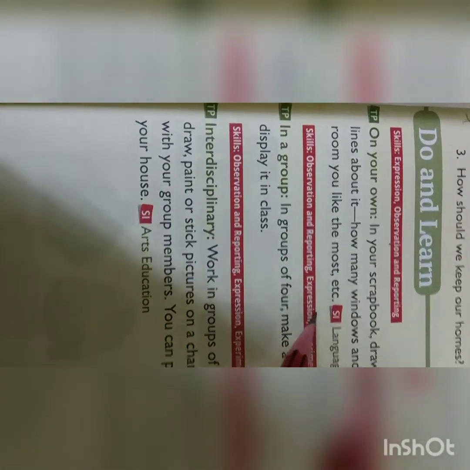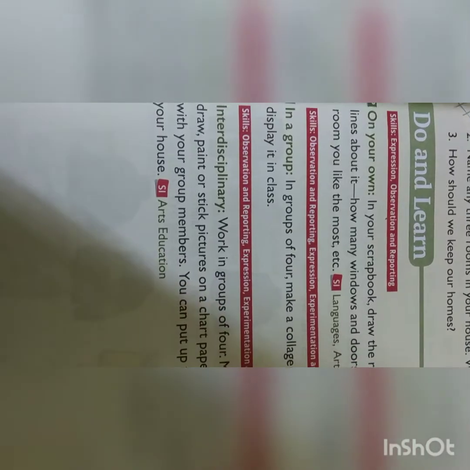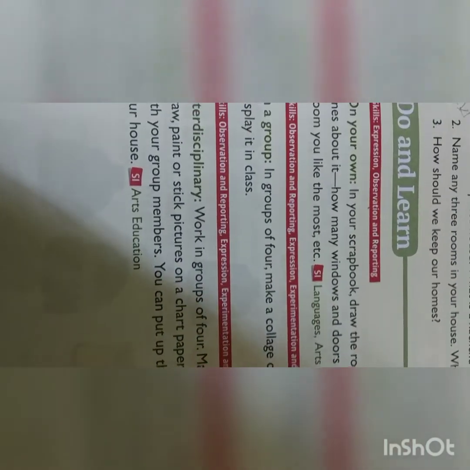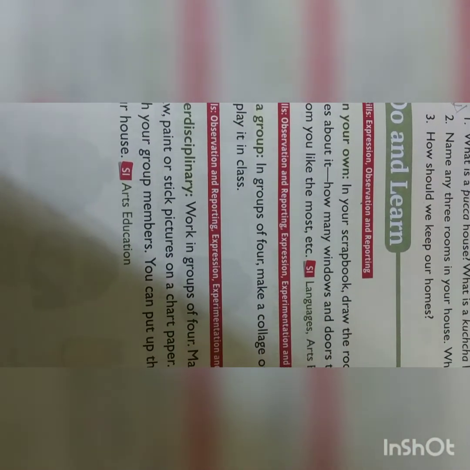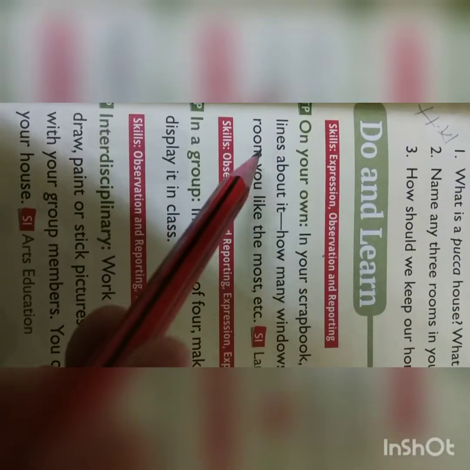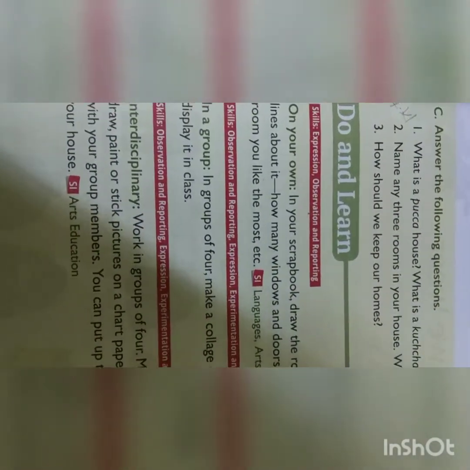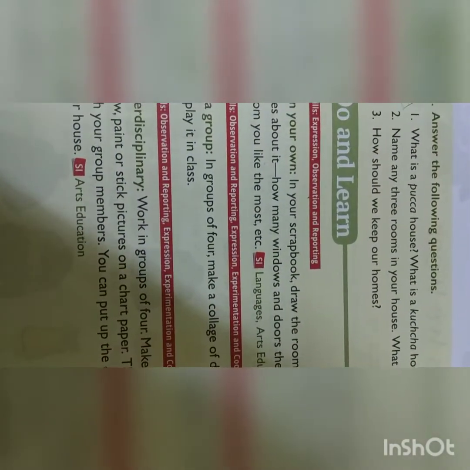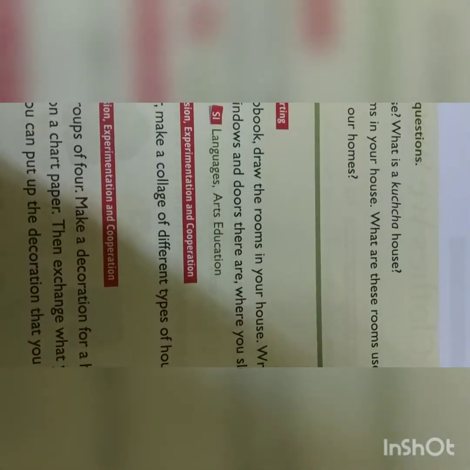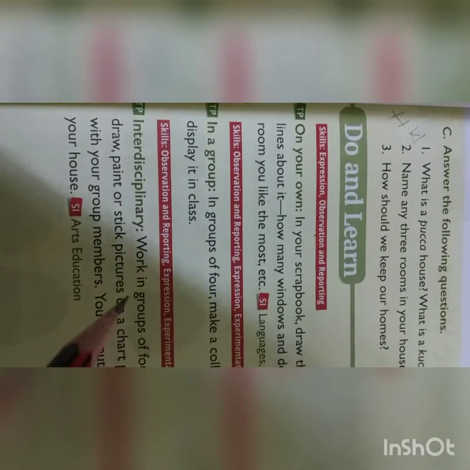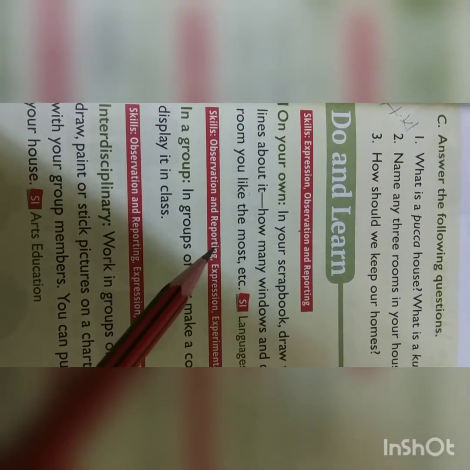So what you will do in the do and learn, my first one, you will write down in your book. Okay, you will draw the rooms that you have in your house and write lines about that. The rooms, what are they, and how many windows and doors you have. Write it down, and where you sleep and the room that you like most. Okay, this is also your homework. So 2 homework we have.